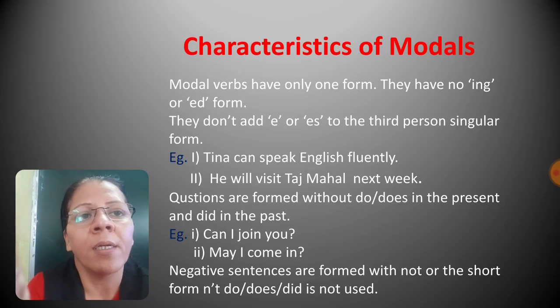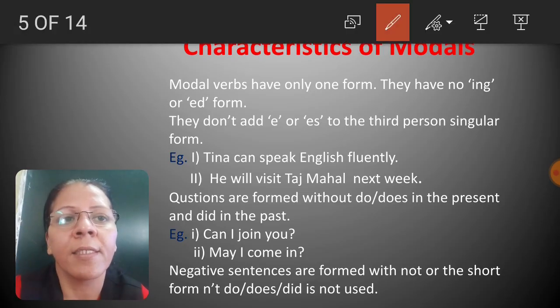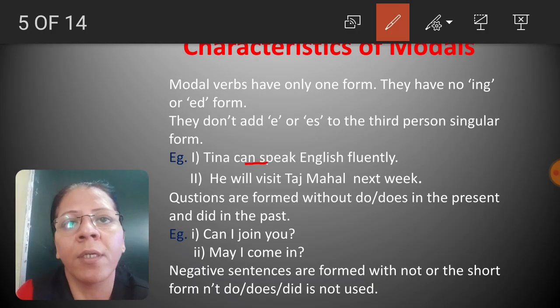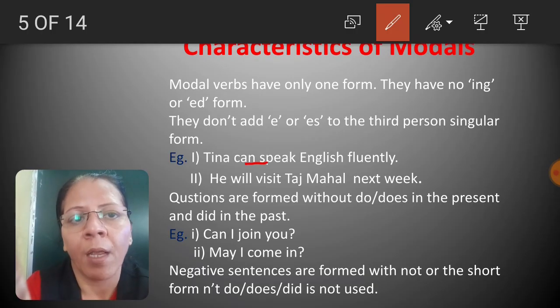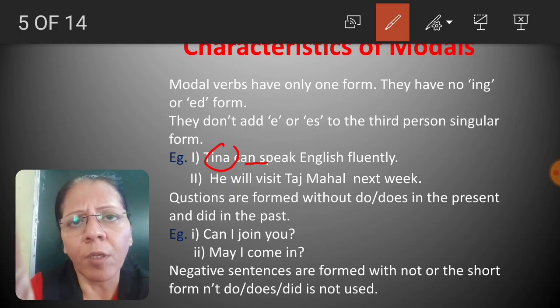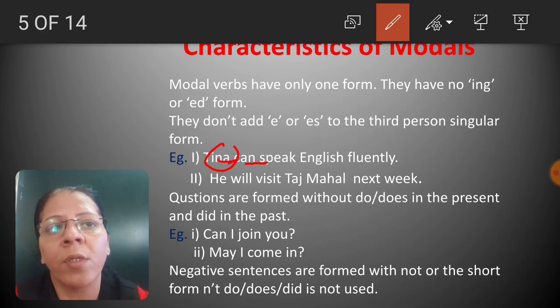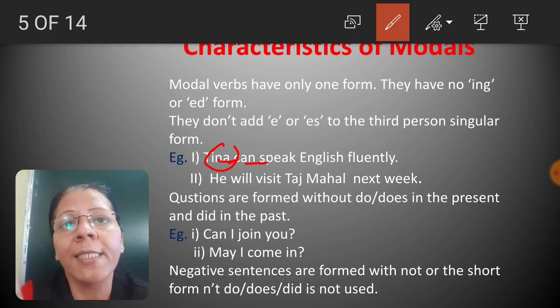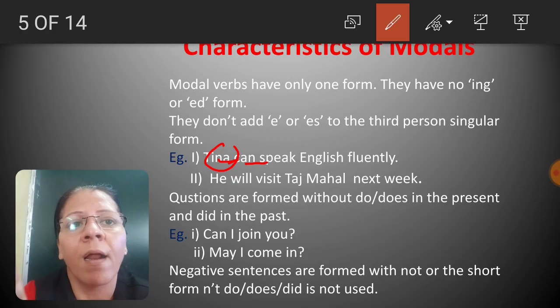For example, Tina can speak English. Now here can is the modal and Tina is third person singular. Even though Tina is third person singular, we have not added s or es to the modal verb, that is can. We can't say Tina cans speak English.